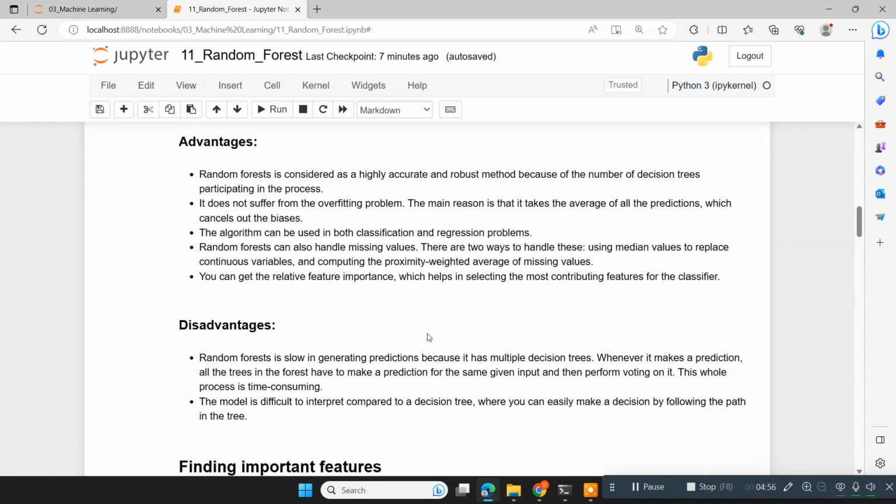So these are the advantages of random forest. Random forest is considered as one of the highly accurate algorithms.